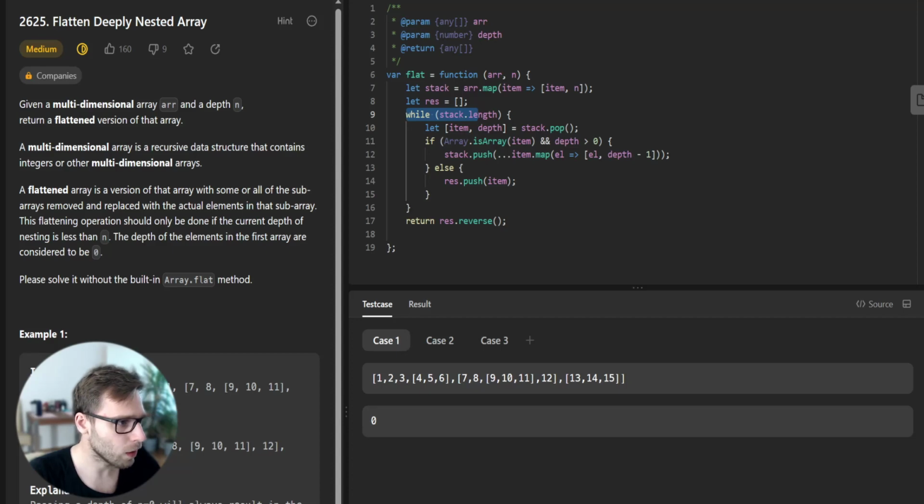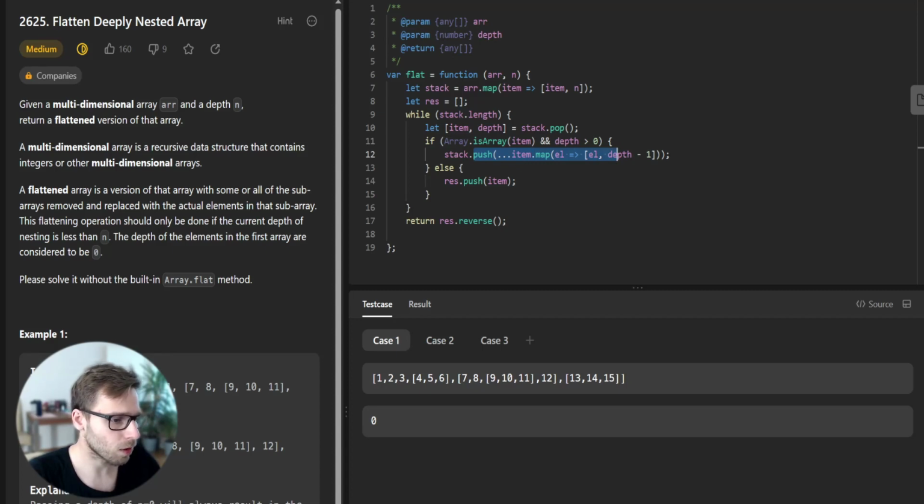Inside the loop, we pop off the top item from the stack. If this item is an array and its depth is greater than 0, we push each element back into the stack paired with a reduced depth level.